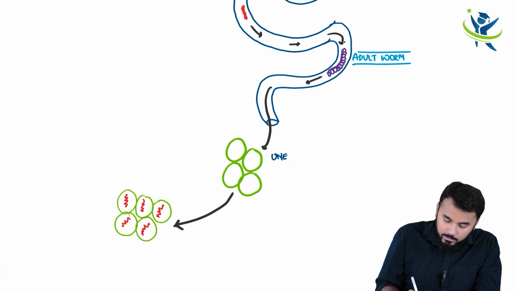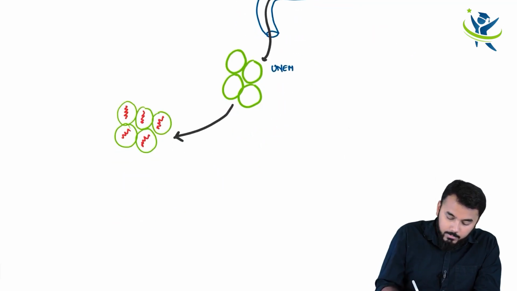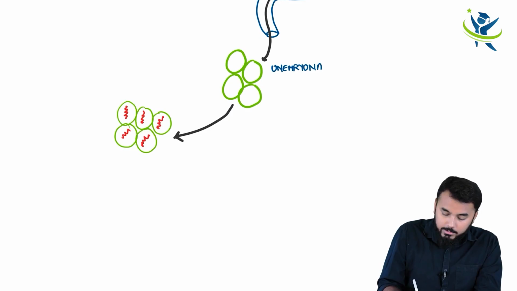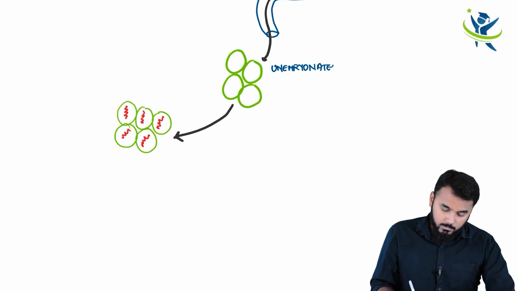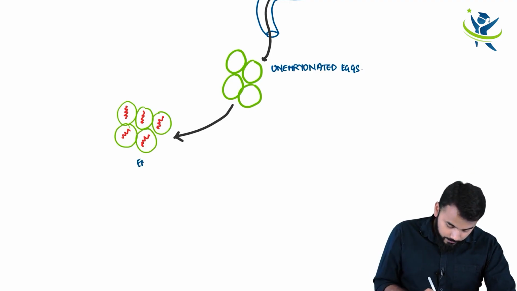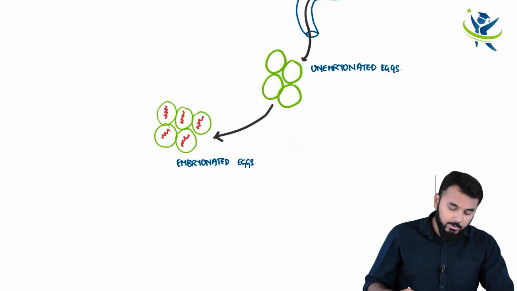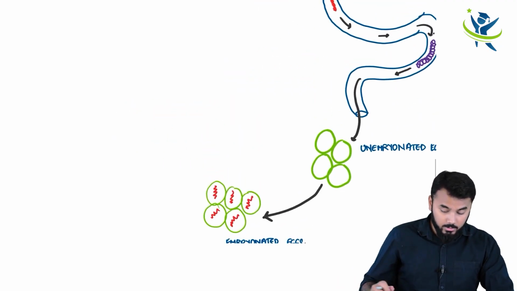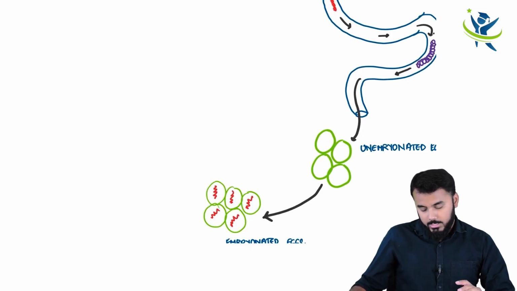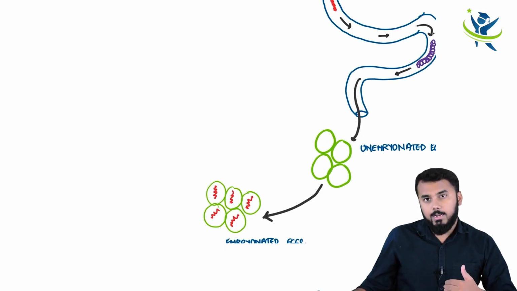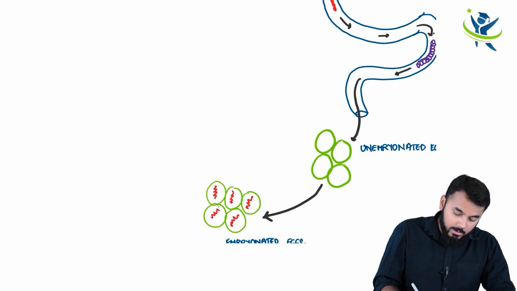These are unembryonated eggs. So these unembryonated eggs are turning into embryonated eggs. Now once these embryonated eggs are formed, what will happen to the patient? Now look here, it is not about the patient. Obviously these embryonated eggs will hatch. The second stage is that the embryonated eggs will hatch.